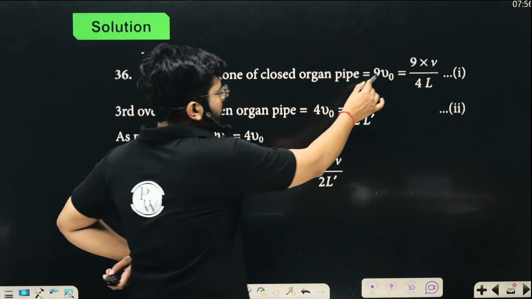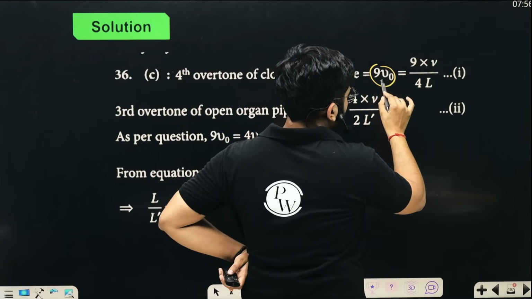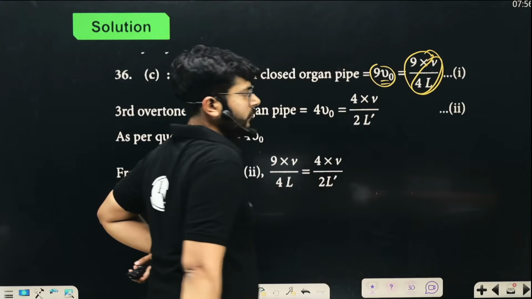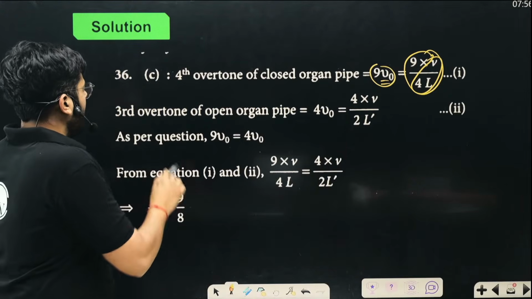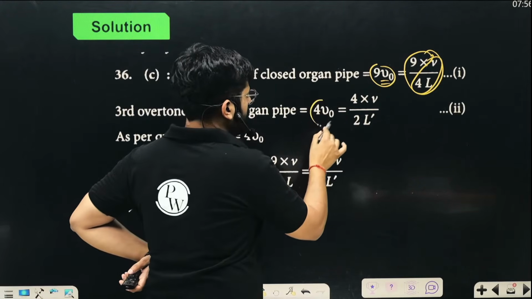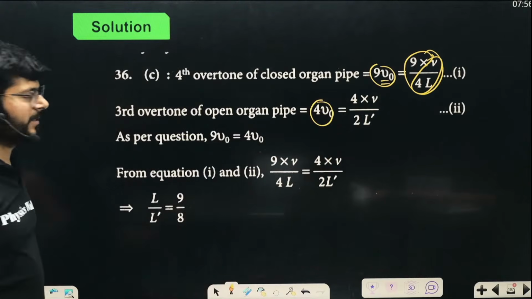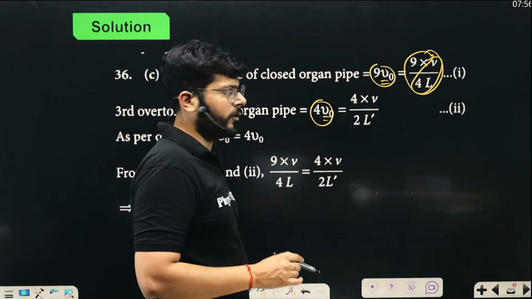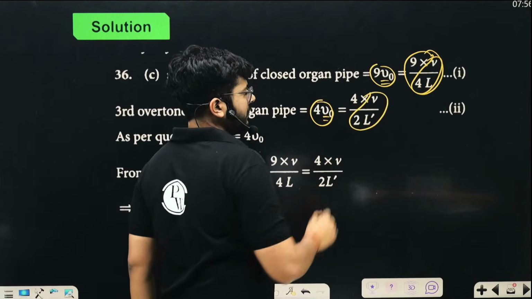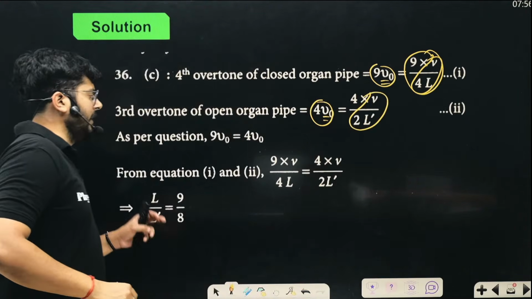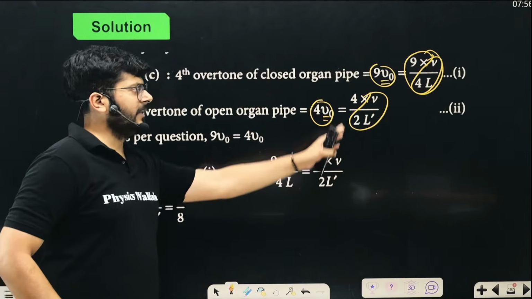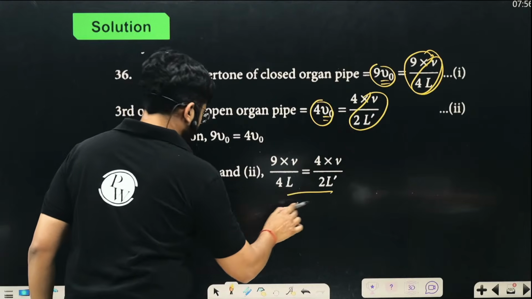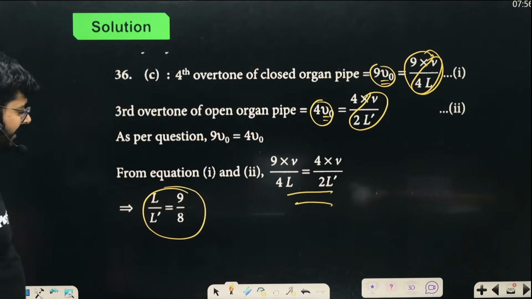Okay, so the fourth overtone of a closed organ pipe is 9 times nu naught, where nu naught is V upon 4L, the fundamental frequency of the closed organ pipe. You know that, right? And the third overtone of the open organ pipe is 4 times nu naught, where the fundamental frequency of the open organ pipe is V upon 2L dash, right? So we can just equate them, since we have imagined the length of the open pipe and the length of the closed pipe, and by equating them we will get the value L upon L dash,